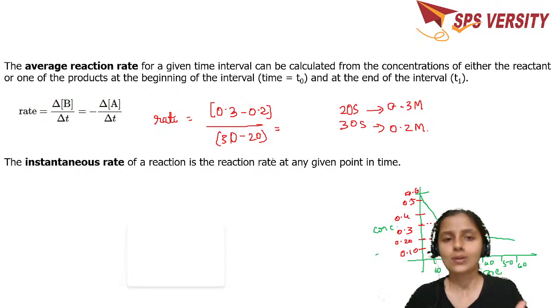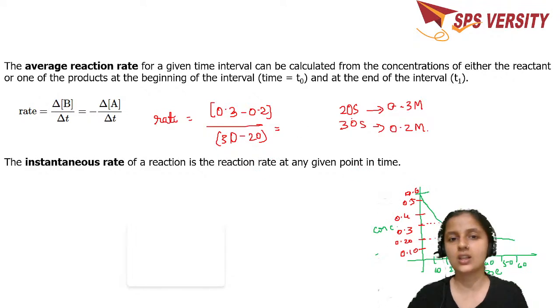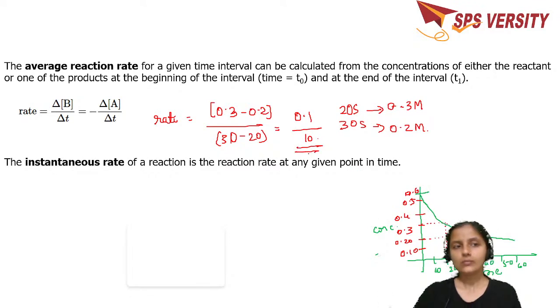But generally, when we take different concentrations at different time intervals, this is going to be 0.1 divided by 10. So this is the average reaction rate over a particular interval, say 10 seconds or 10 minutes. What is the change in concentration?